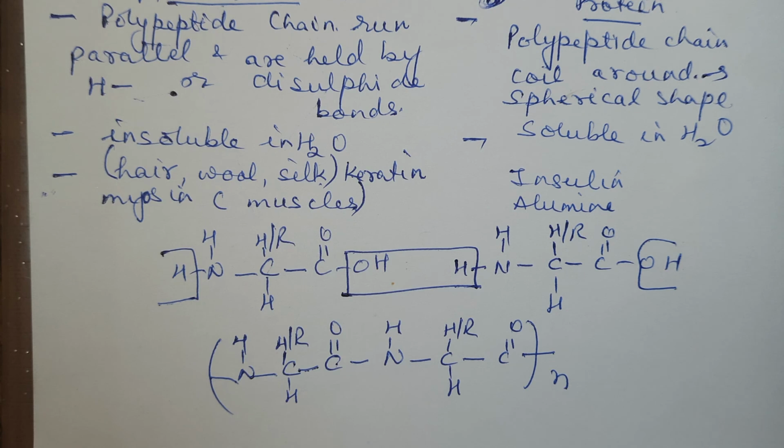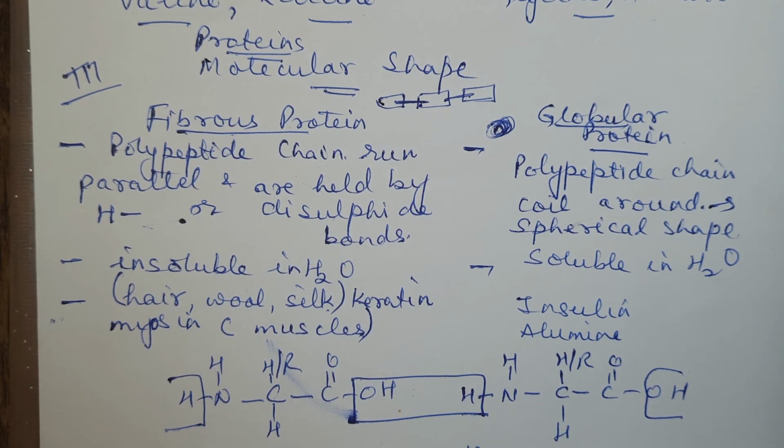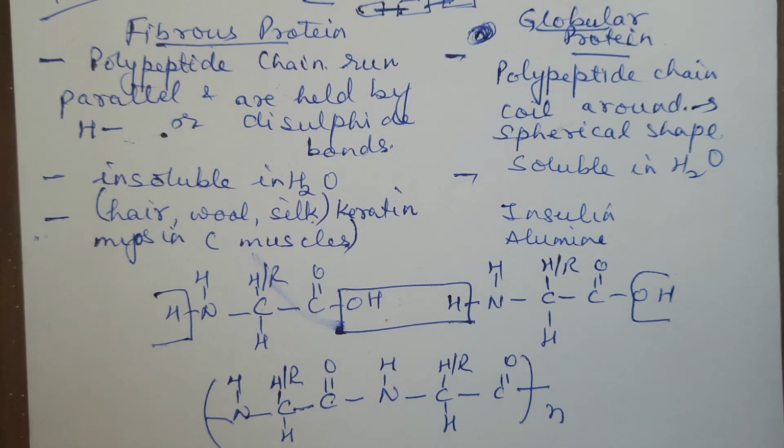Right. So what I have taken is first classification of amino acid. Two types I had taken. This one, and then I had taken essential, non-essential. This one more classification I have taken here itself. This was the classification of protein. Proteins can be classified on the basis of the molecular shapes into two, that is fibrous and globular protein. Right? And in the next video, we will be talking about the structure and the shape of protein. There are 4 different criteria. Those we are going to discuss in the next video.